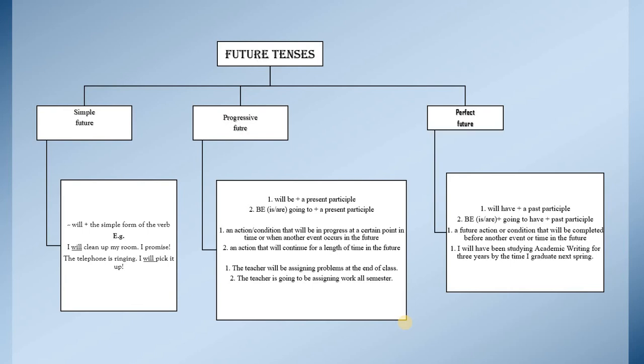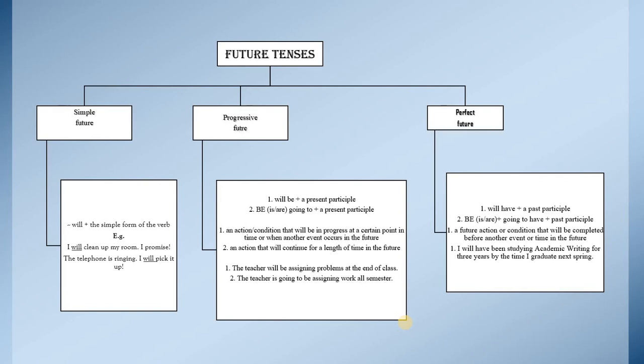Of course, it has approximately the same uses. An action that will continue for a length of time in the future. Perfect future, using a certain time expression.